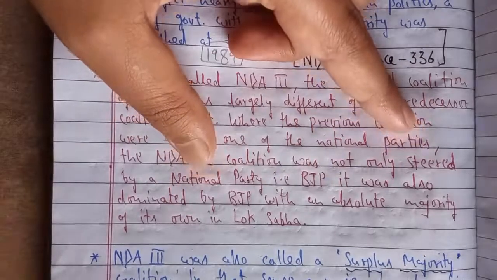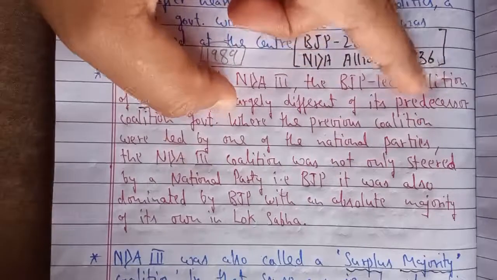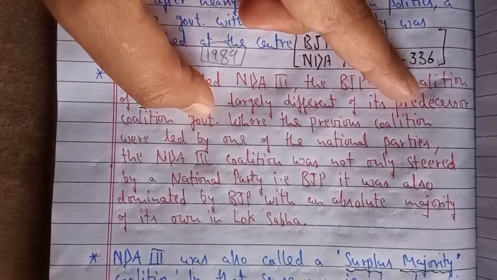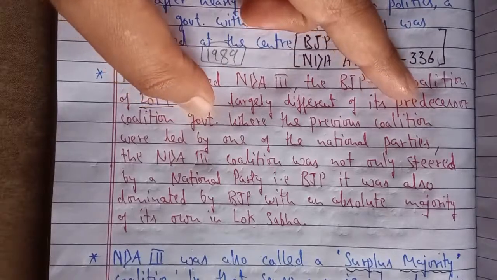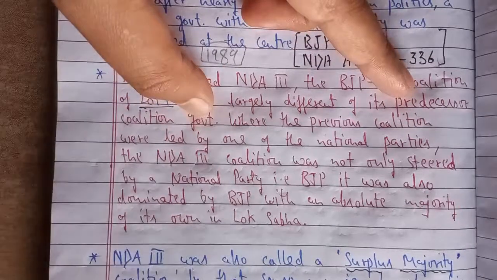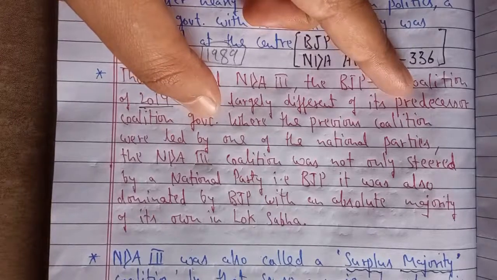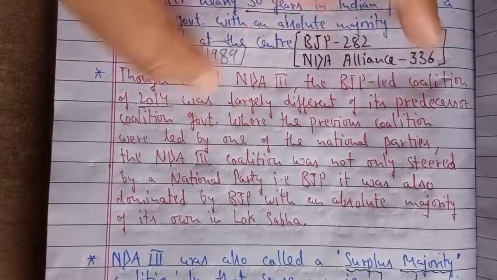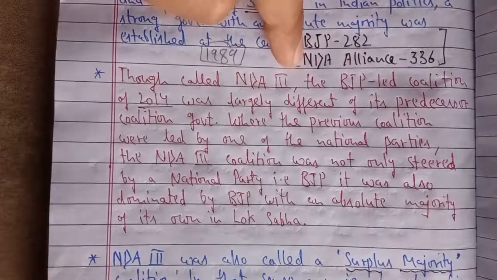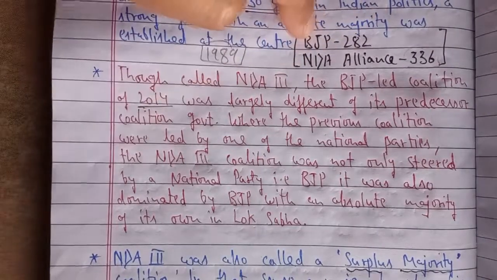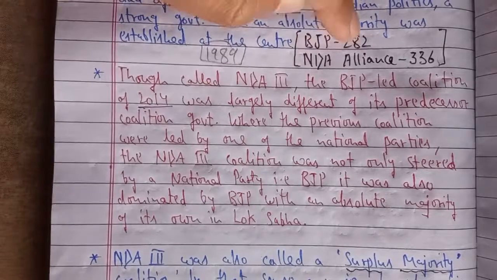If you see the previous coalition governments, you will find that they had a single national party leading the coalition. But here, BJP was not only leading the NDA alliance, it was also dominating, because it was on its own getting an absolute majority of 282.